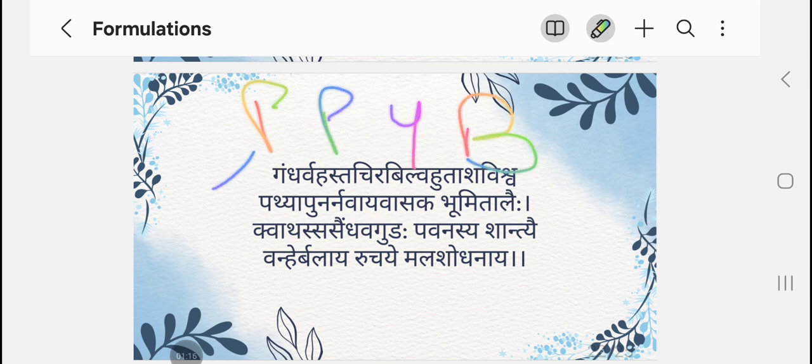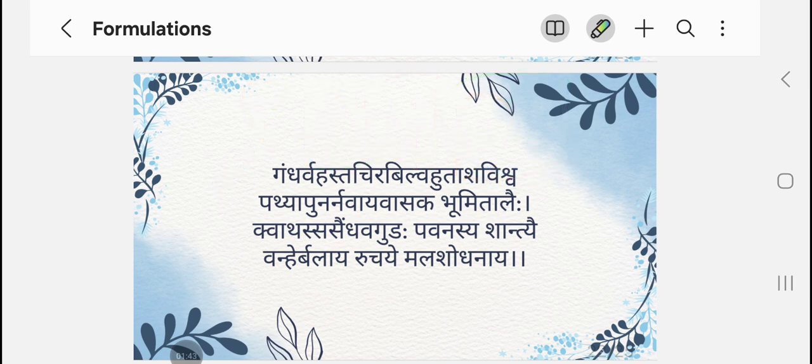In here, Patya is Haritaki. Punarnava, we know that it has Shofagna property. Yavasaka is Duralava. Duralava can act as a Daha Shamana drug. It is Rakta Pitta Hara also, and it has Vata Shamana property also. It also acts as a Shofagna, and Punarnava also acts as a Shofagna. So these two are meant for this, and Bhumi Talehi is Musli.